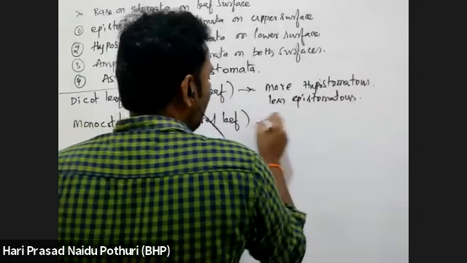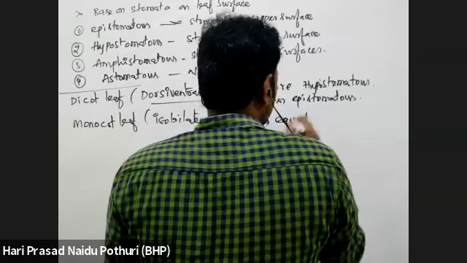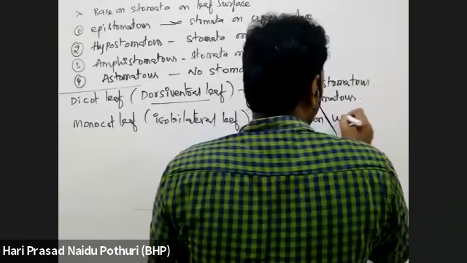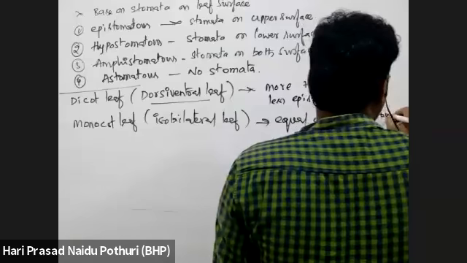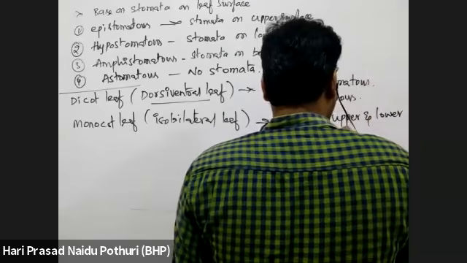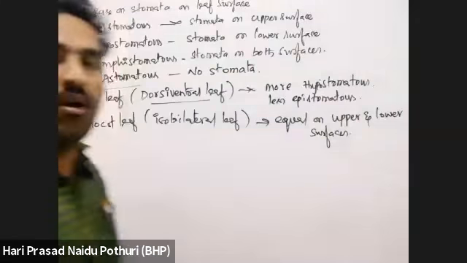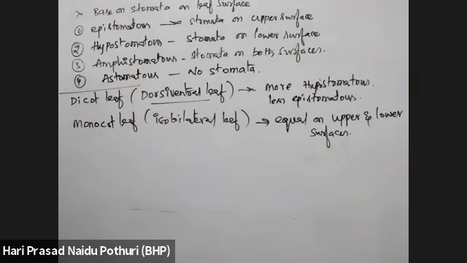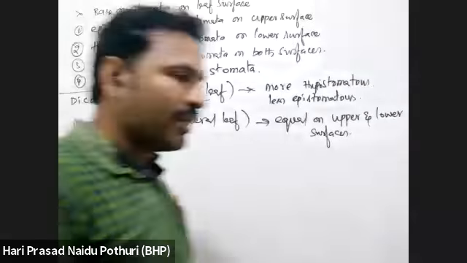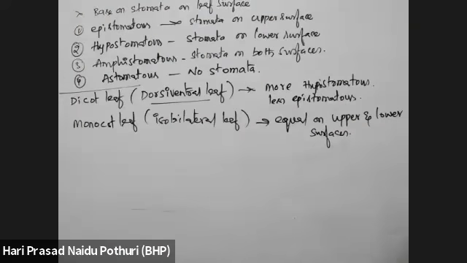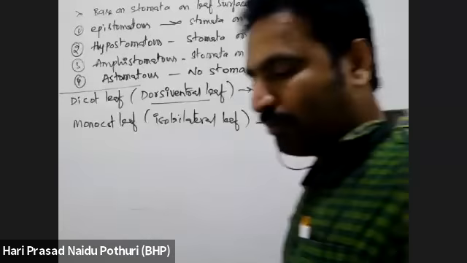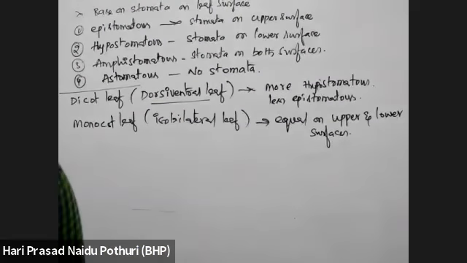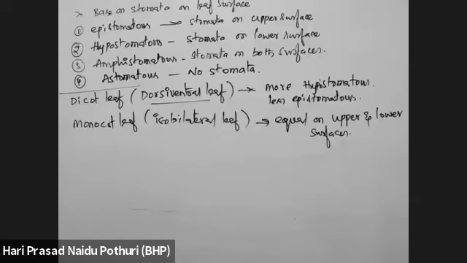In an isobilateral leaf, both upper and lower surfaces have an equal number of stomata. In a dicot leaf, more stomata are on the lower surface and fewer on the upper surface, whereas in a monocot leaf both surfaces have equal numbers. Note this.